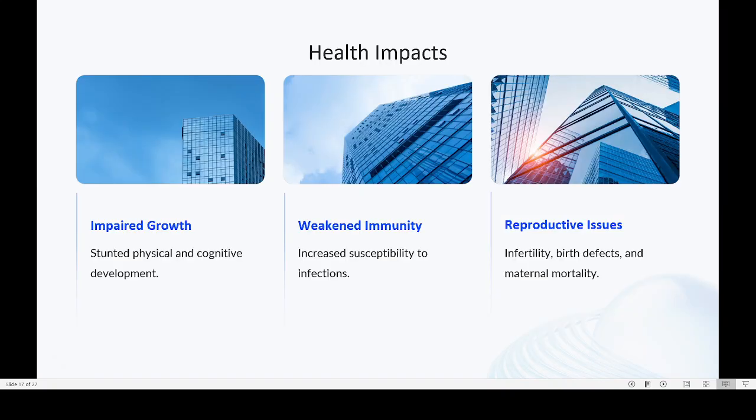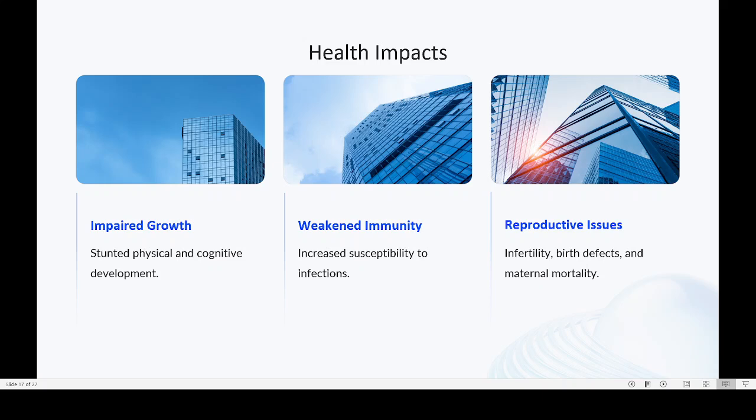Then what are the impacts of this deficiency? One is impaired growth, affecting standard physical and cognitive development. For example, if folic acid is not there, that can affect the development of the brain. Then weakened immunity, the increased susceptibility to infection. That is one important problem.